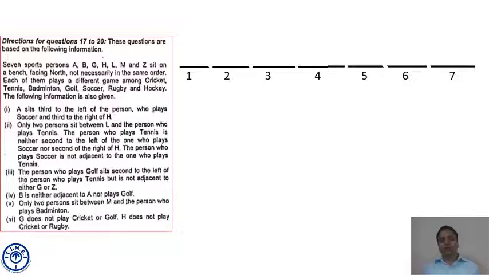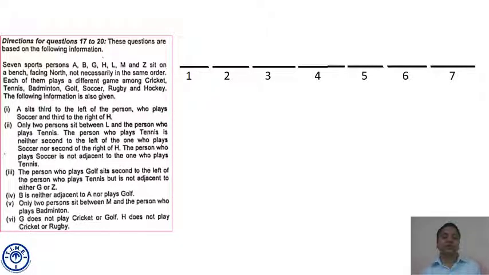A sits third to the right of H. A sits third to the left of the person who plays soccer. Directions are also given. Soccer's third left is A. H third right is A.